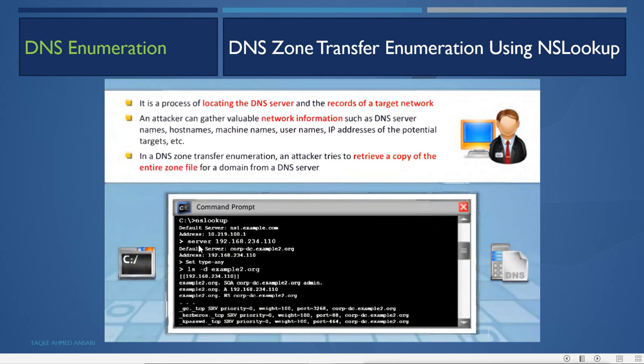It will select the server from which it wants to get the information, then set the type to any type, and then run the command ls -d with the domain name. It will transfer the whole zone from the DNS server to the attacker's machine.